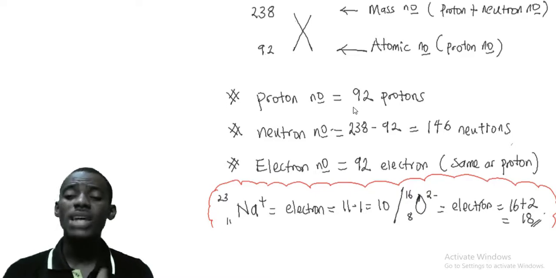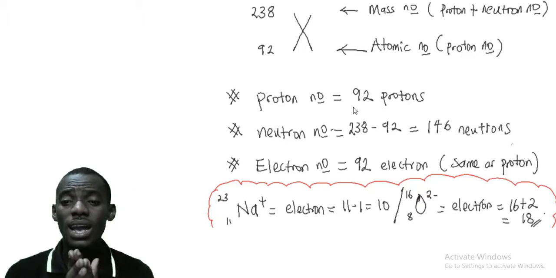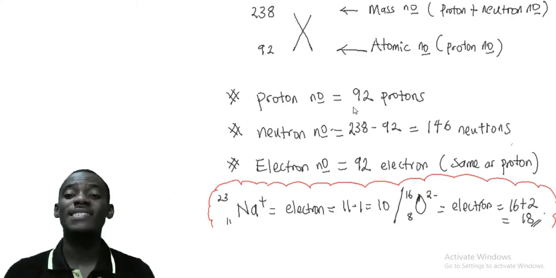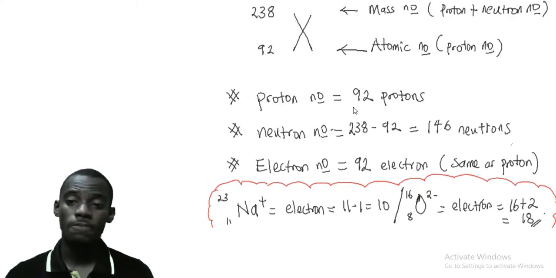But I went further to explain some things in the question. If you were asked to give the electron number for a neutral or chargeless substance, the electron number is the same as the proton number. Look at this now. Electron number is just 92. It is the same thing as the proton for any element that has no charge, no ion or charge. Electron number is the same thing as the proton number. It is still 92, same as proton.